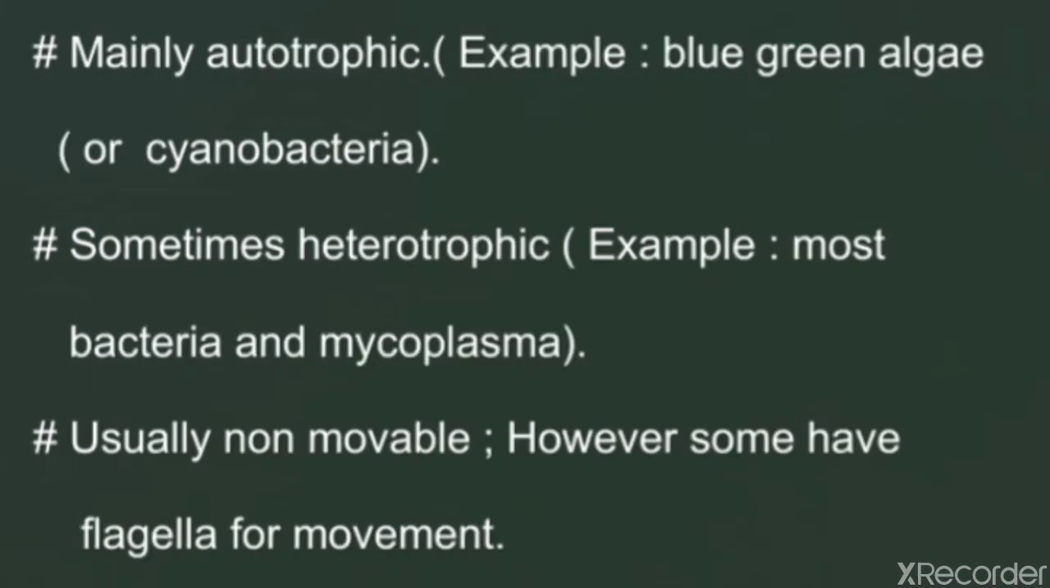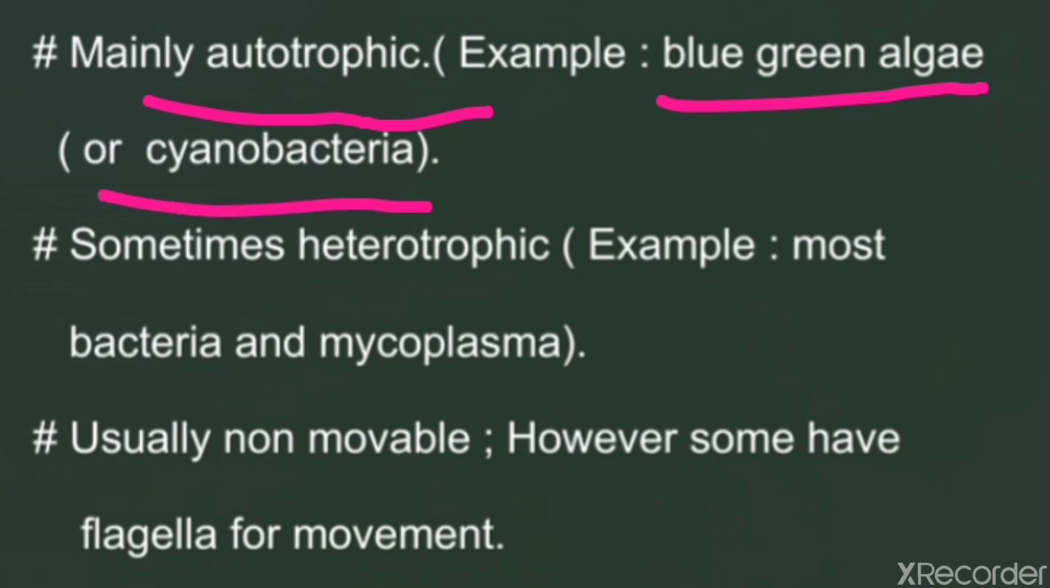Now, what about their mode of nutrition? They are mainly autotrophic. Autotrophic means they can prepare their own food. Example, blue-green algae or cyanobacteria. They can prepare their own food. But sometimes they are heterotrophic also, means they cannot prepare their own food. In that, examples are bacteria, most of the bacteria and mycoplasma.